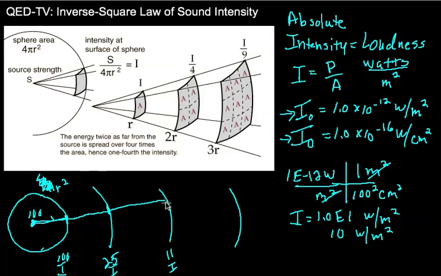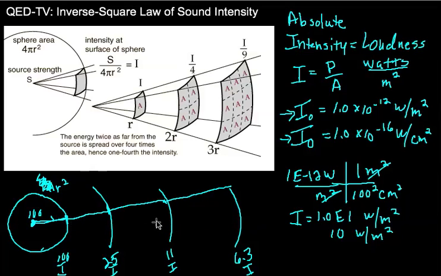What would happen if we went 4 times further away? We'd have our power of 100 divided by our area, which would be 4 squared, 16. So 100 divided by 16, and we'd be at about 6.3 as our intensity. So our intensity drops off pretty quickly, and it drops off by the square of the distance.